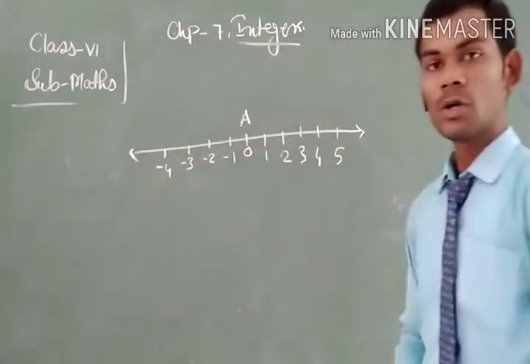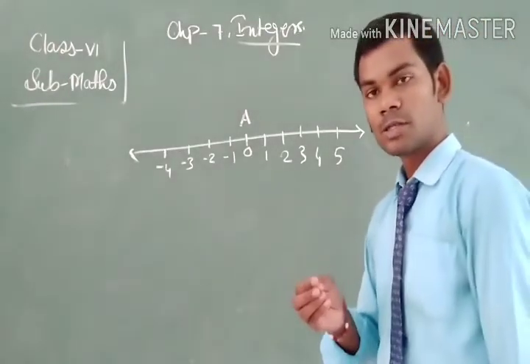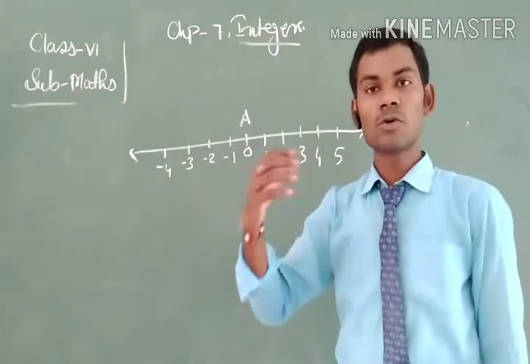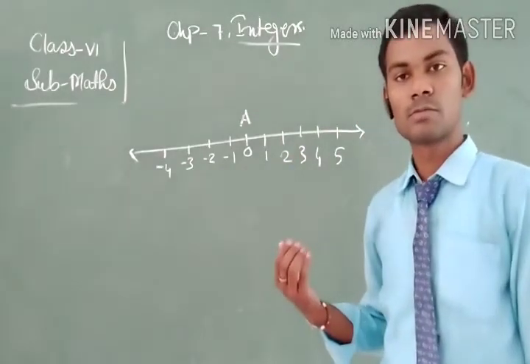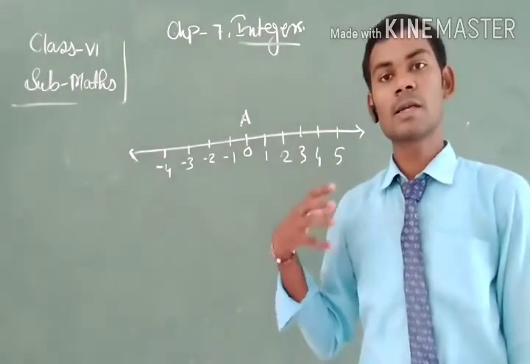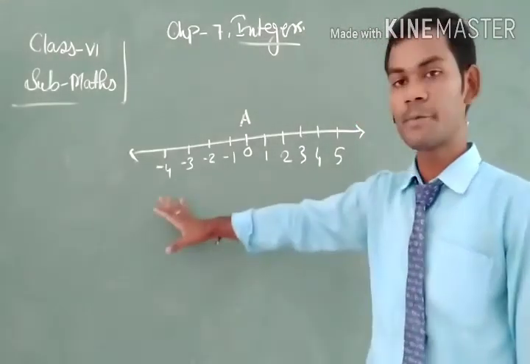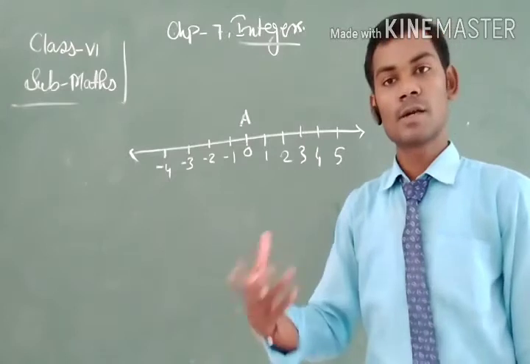As we studied, if we go from left to right the numbers are increasing, and if we move from right to left the numbers are decreasing.